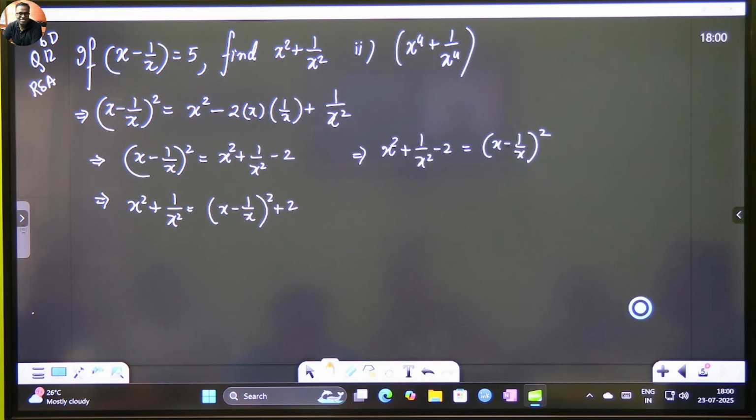x square plus 1 by x square. So it will be minus 2. Yeah, subtract it will be, not add. It will be subtract. She's correct. She's correct. I'm sorry. Anyone who is struggling or anyone who is finding anything difficult?